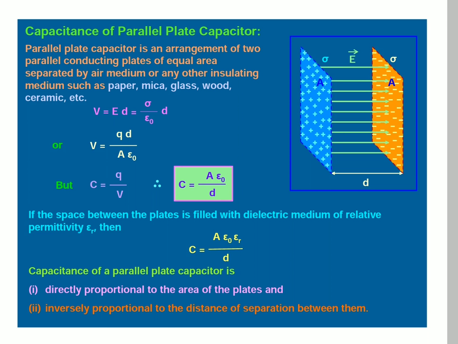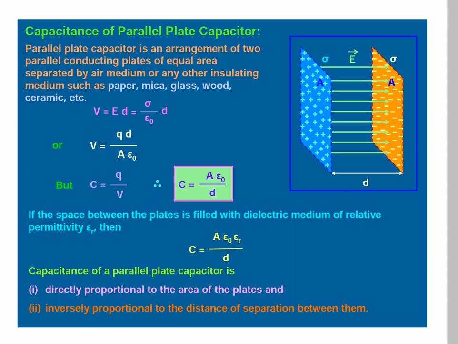If the space between the plates is filled with a dielectric medium of relative permittivity epsilon r, then C is equal to A into epsilon naught into epsilon r divided by d.